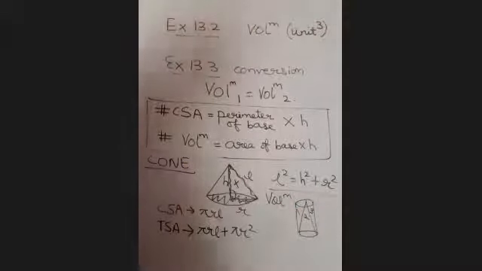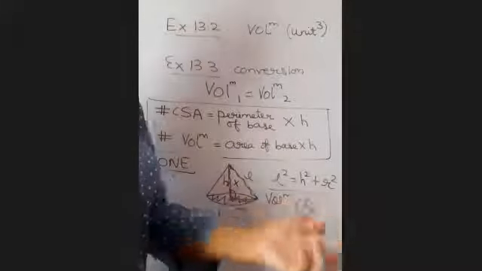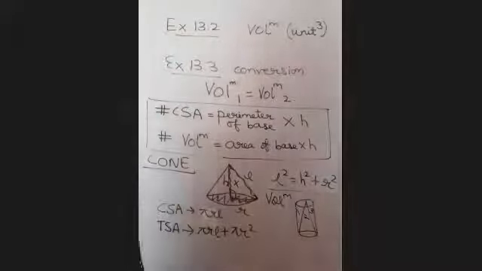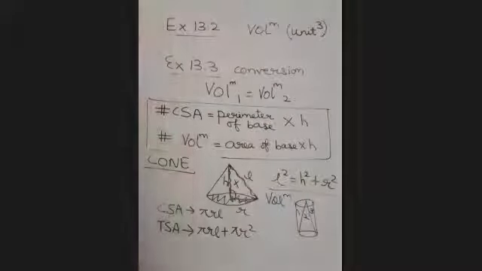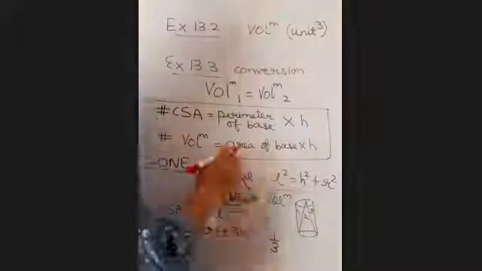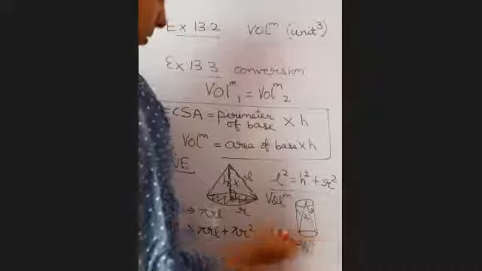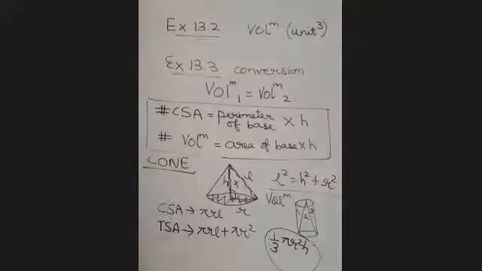So 3 times. So volume of cone is how many times the volume of cylinder? 1/3. अब volume of cylinder पता होना चाहिए. Area of base into height, pi r square into h. So that is how we get volume of cone is 1/3 pi r square h.